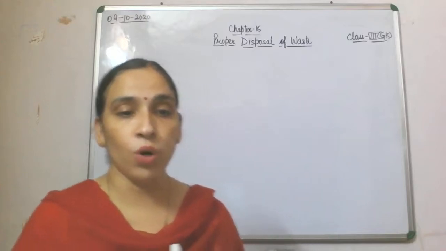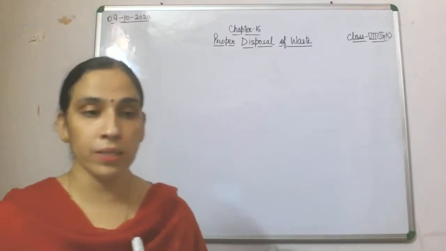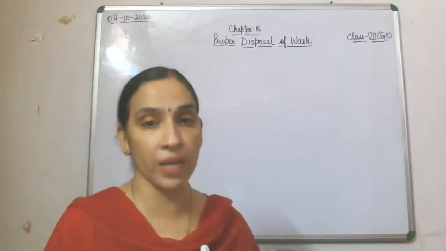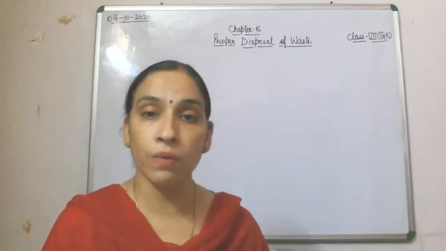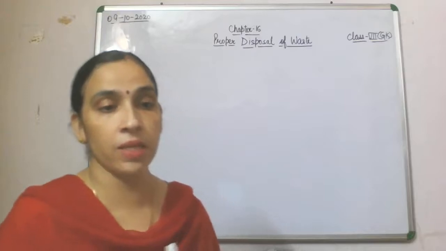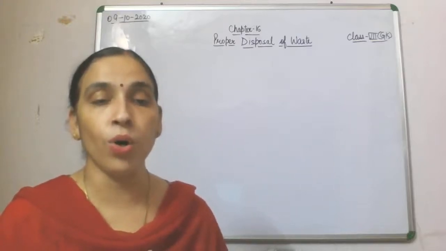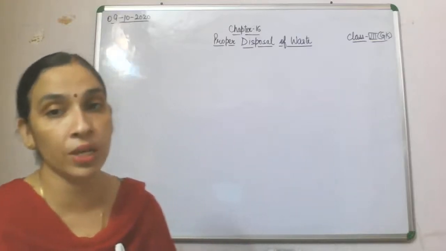Now first of all, there are 6 main ways we can follow for waste disposal. The 6 main ways are: first is preventing or reducing waste generation.